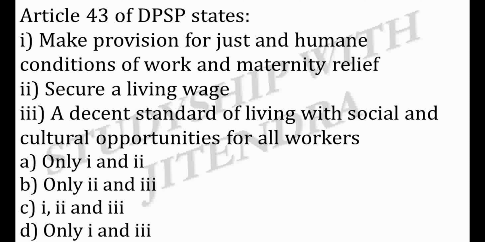1. Make provision for just and humane condition of work and maternity relief. 2. Secure a living wage. 3. A decent standard of living with social and cultural opportunities for all workers. And the options are A. Only 1 and 2, B. Only 2 and 3, C. 1, 2 and 3, D. Only 1 and 3.